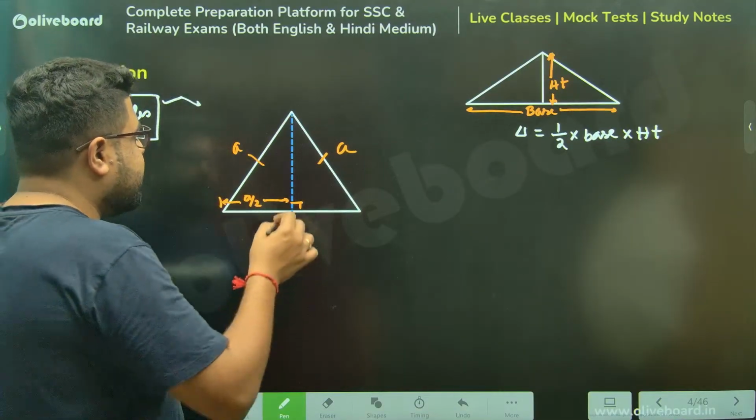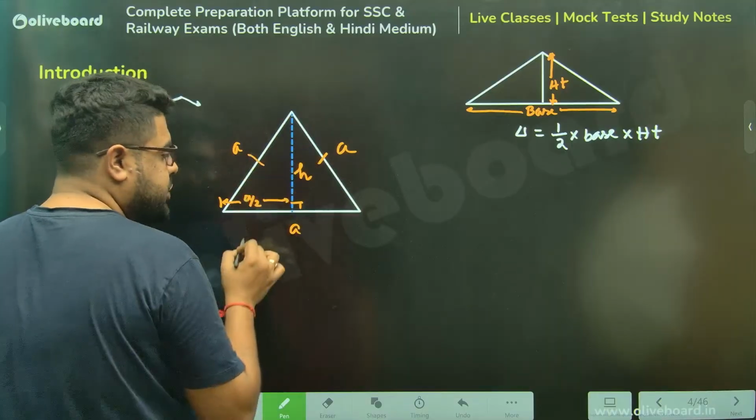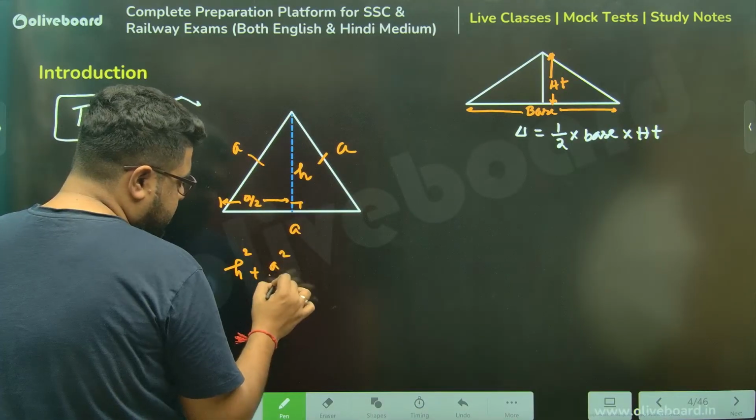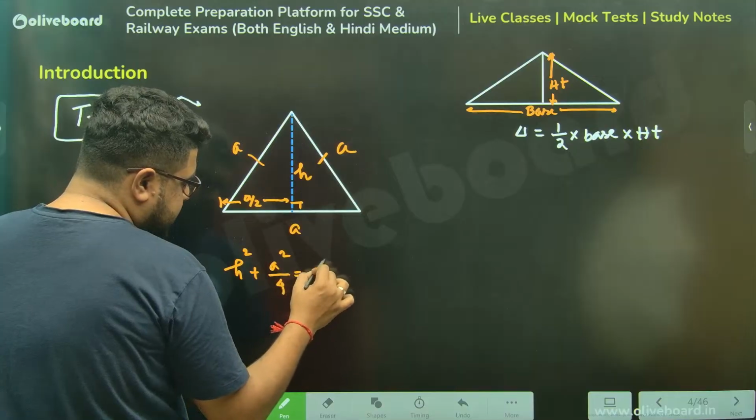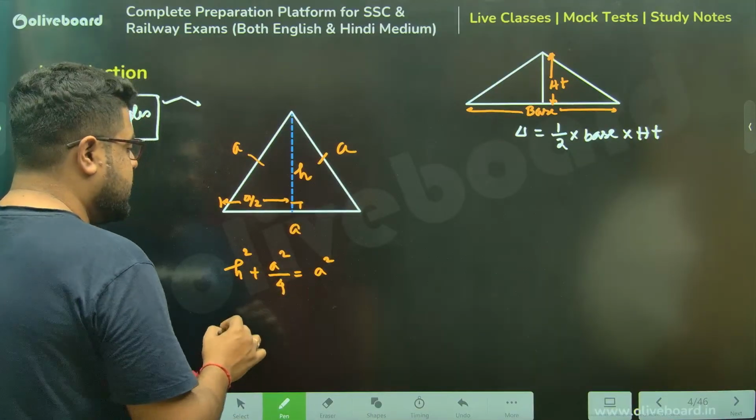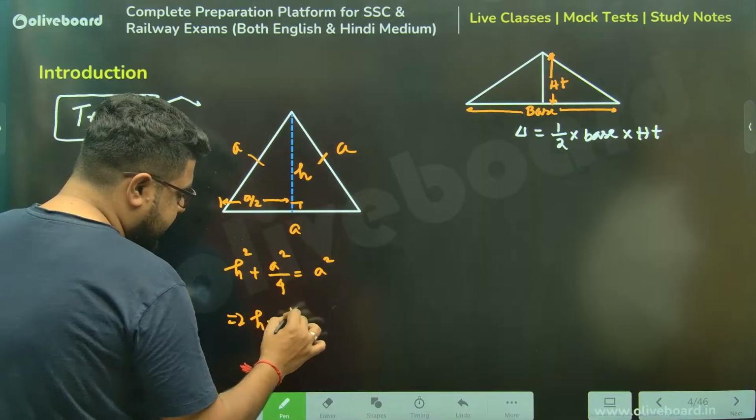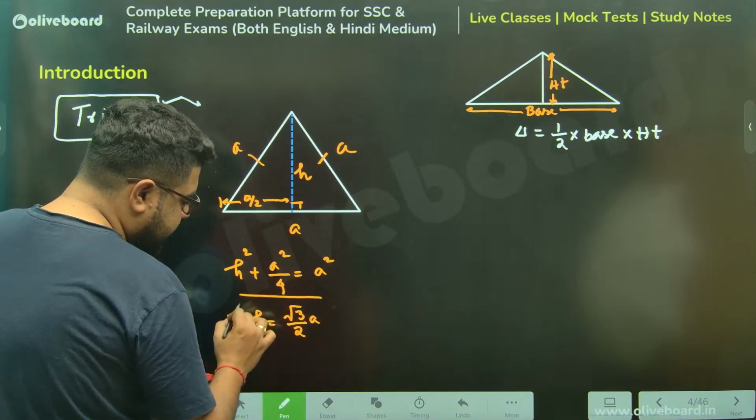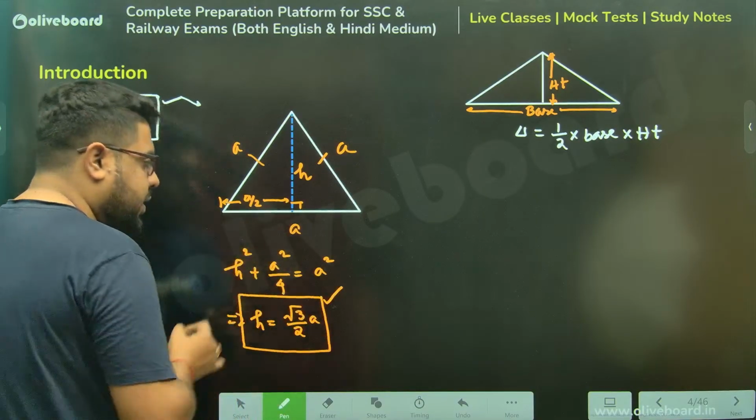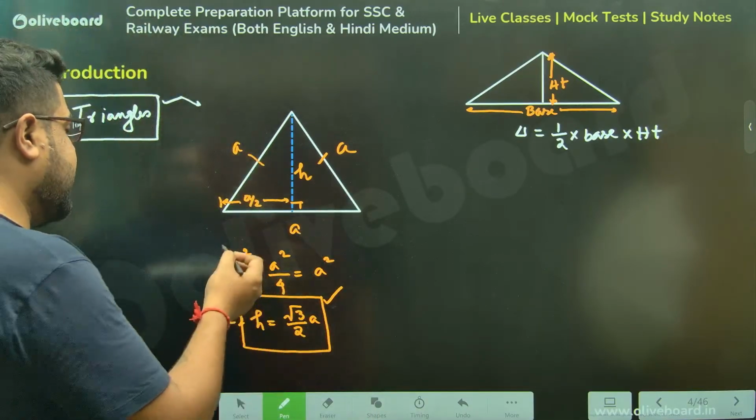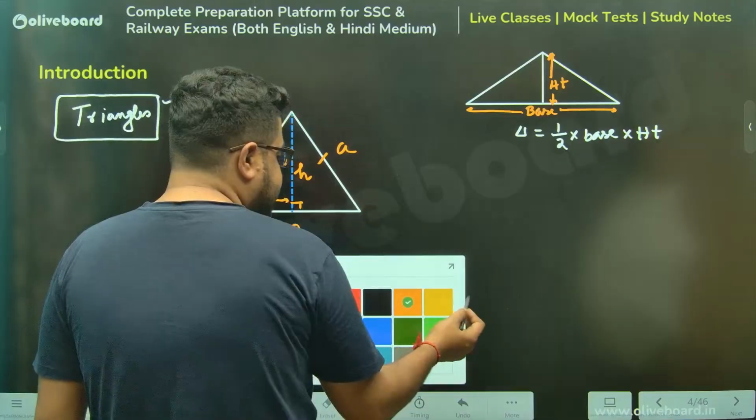So use the Pythagoras theorem. If I take this height as h, can I write h square plus a by 2 whole square, meaning a square by 4, is equal to hypotenuse square, a square. From there, if you calculate a couple of lines, you will get h equal to root 3 by 2 into a. That is the formula to figure out height of an equilateral triangle, sir. Any equilateral triangle, height is root 3 by 2 times of that side.